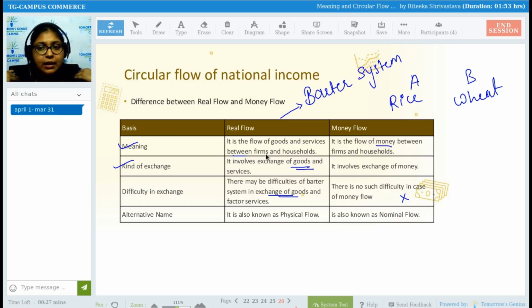So if A wants wheat and B wants rice, then they will come together and do the exchange of their goods. Same way, suppose I want a shoe and there is one more person called Ram, he wants a cloth. So if I have shoes and if he has cloth, we can easily exchange our shoes and clothes.